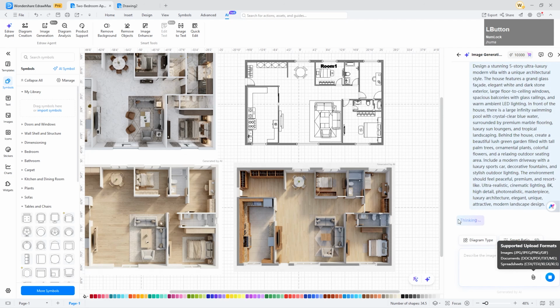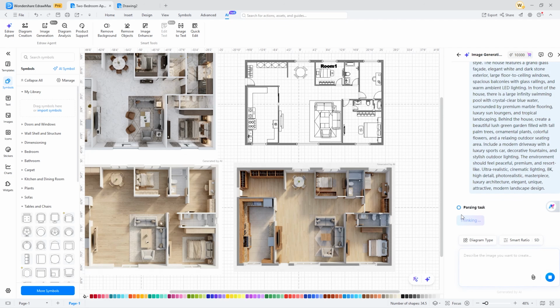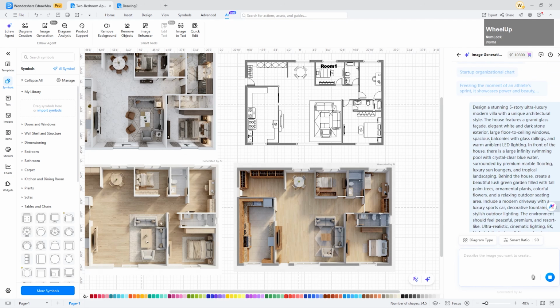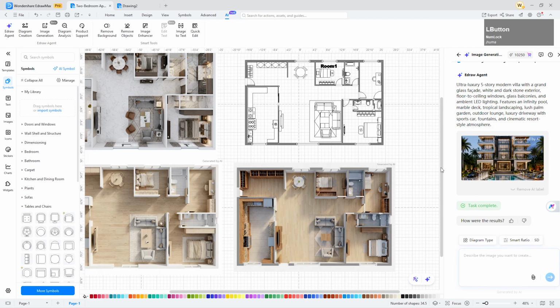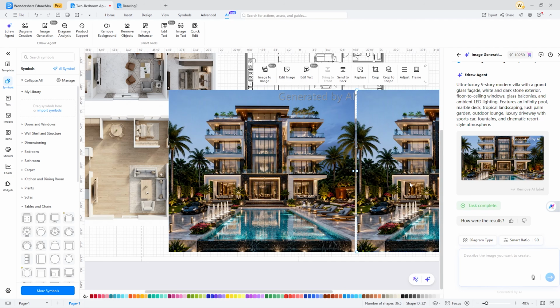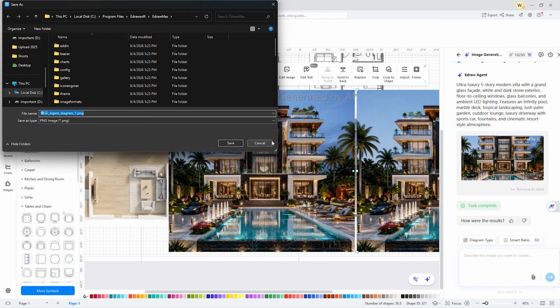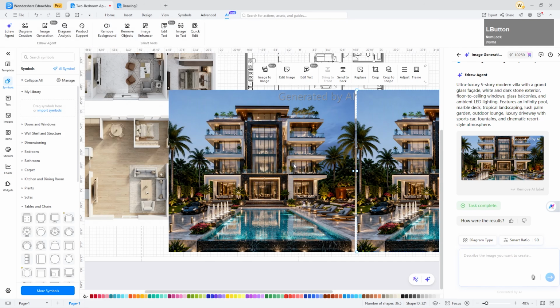We will find the Edraw agent on the right. With the help of this option, I will generate an image with the help of a prompt. See how beautiful the luxury 5th floor image has been created with the help of AI.